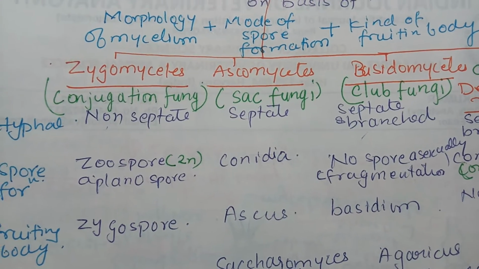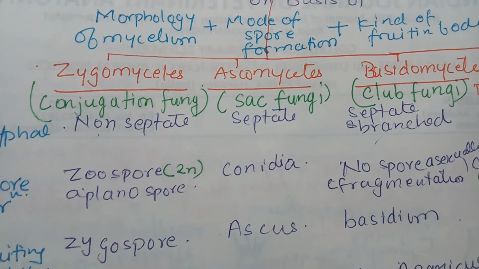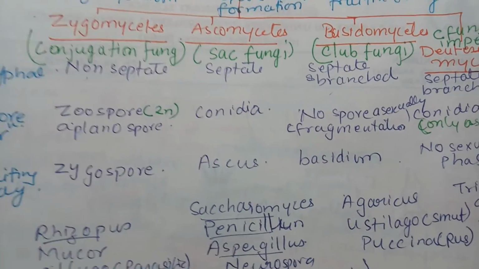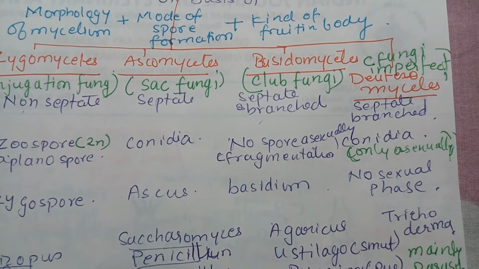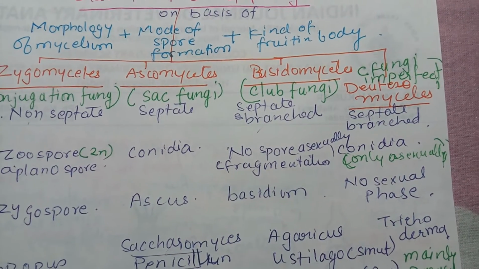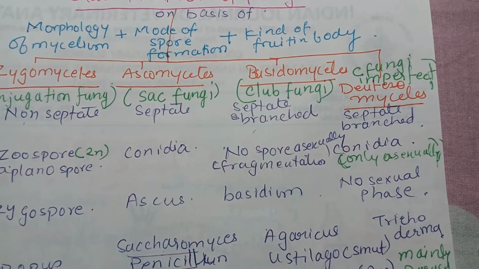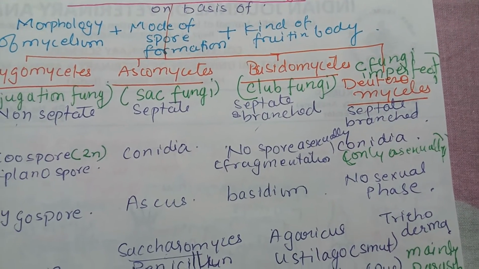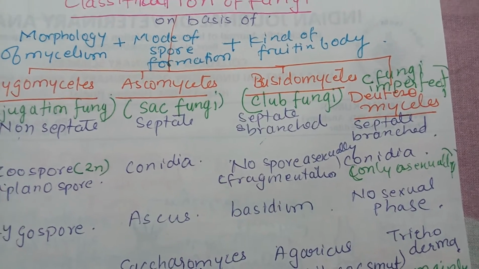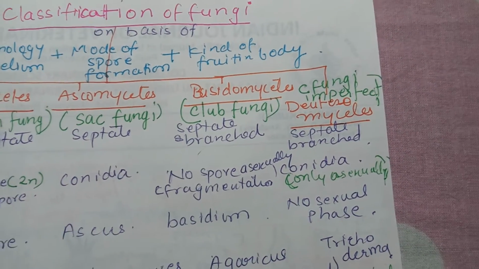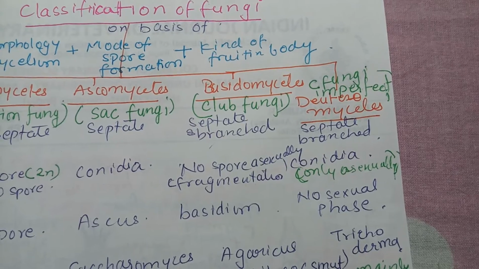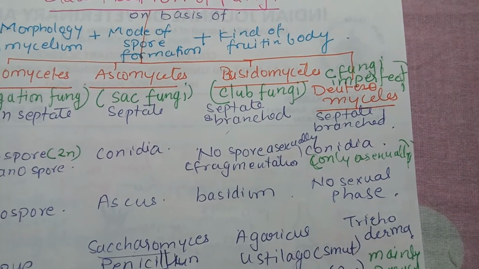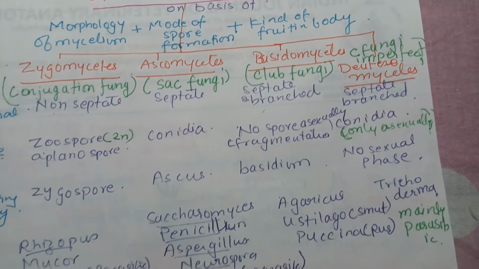Spore formation: here zoospores are formed which are diploid and motile. Ascomycetes form conidia and ascospores; conidia are produced asexually, whereas ascospores are produced sexually. Then in Basidiomycetes, no spore formation takes place asexually, but sexual reproduction or fragmentation only occurs. In Deuteromycetes, no sexual reproduction occurs, so conidia which are asexually produced are only formed.